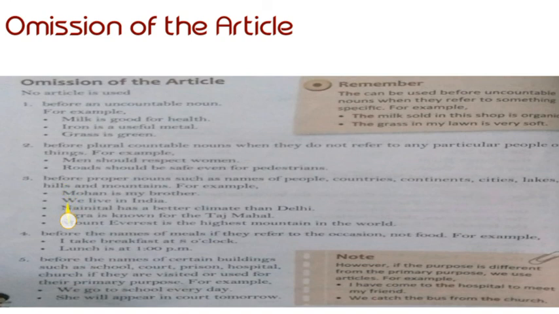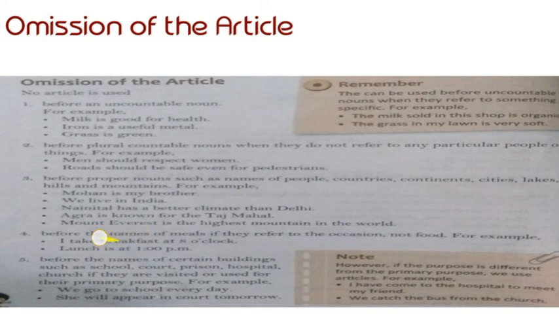Third, before proper nouns such as names of people, countries, continents, cities, lakes, hills, mountains. For example, Mohan is my brother. Mohan is a proper noun and it is the name of a person. So there also we have not used any article. Second, we live in India. We are not saying we live in the India. We live in India. There also we omit articles.